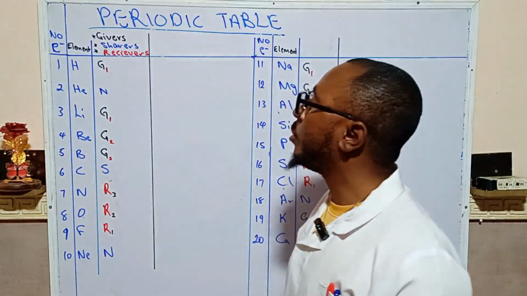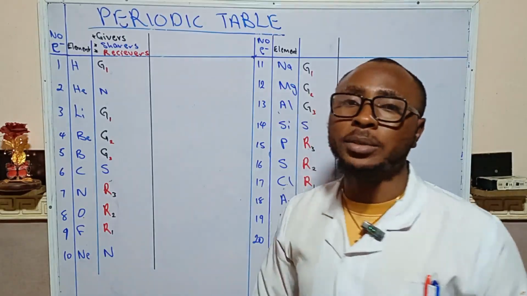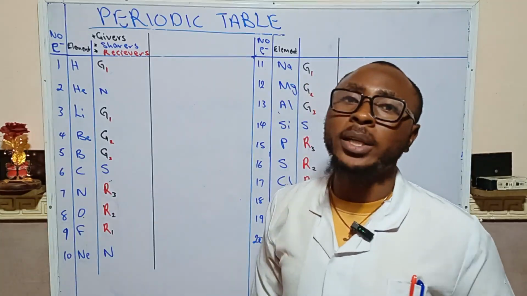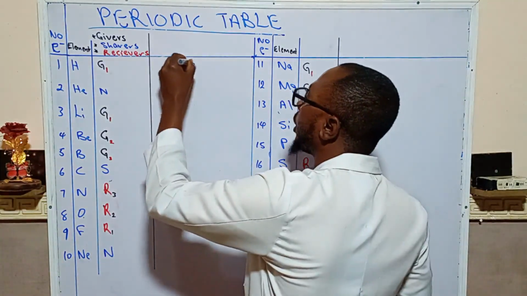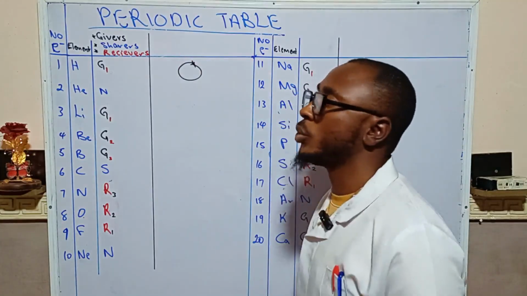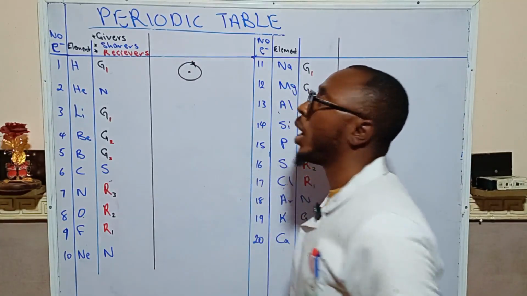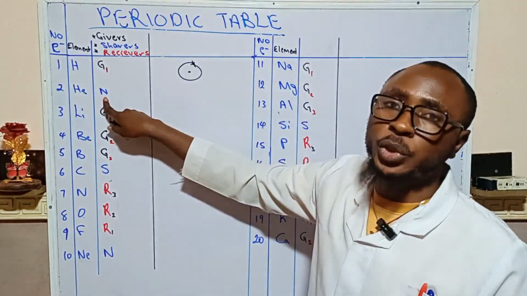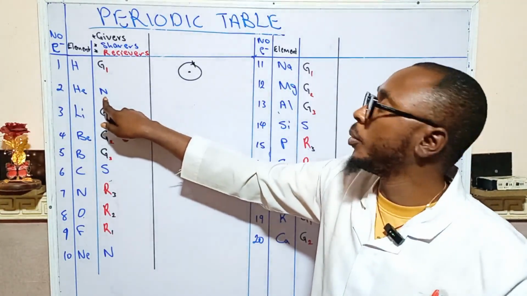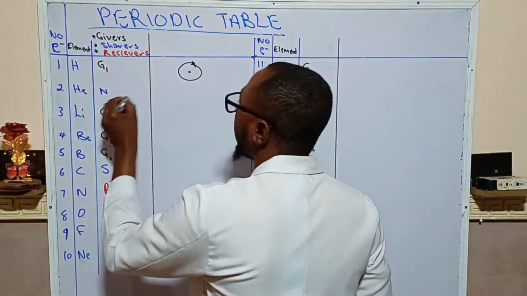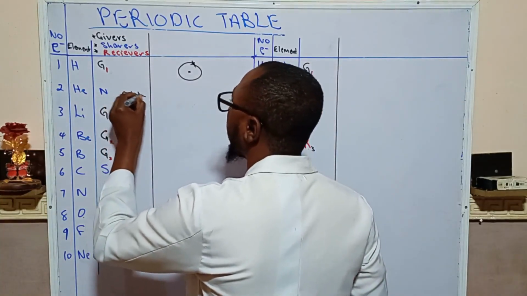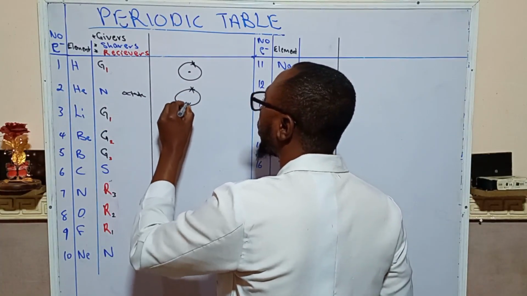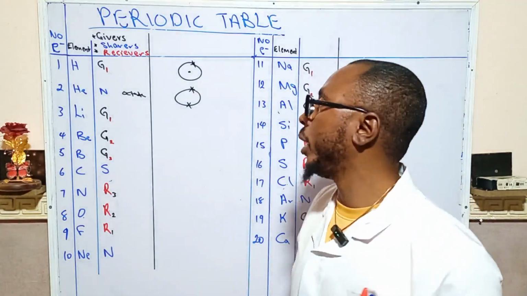So the givers, we have hydrogen as the first giver. How many electrons does hydrogen have? Hydrogen has only one electron in its outermost shell, so it can only give one electron. That's why I say give one. Then we have the neutral ones. They don't give, they don't share, they don't receive. They are octets. Helium has two electrons in its outermost shell.